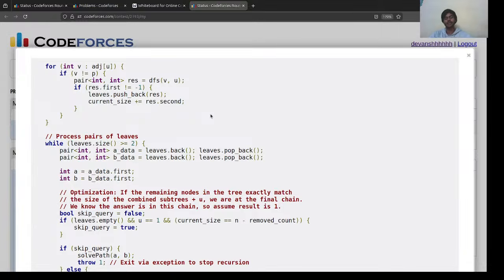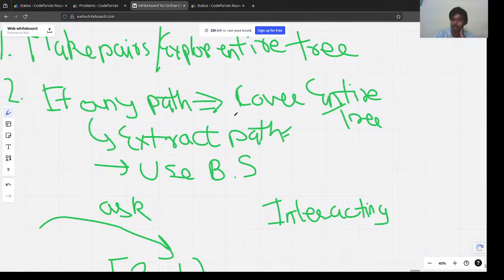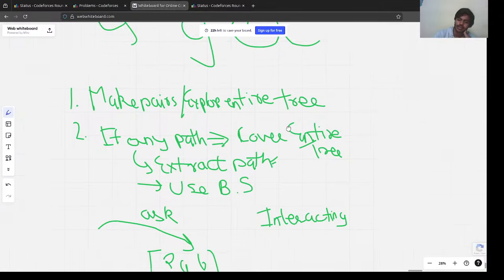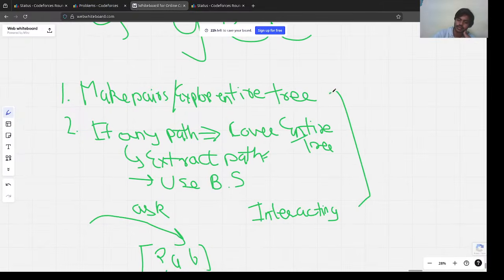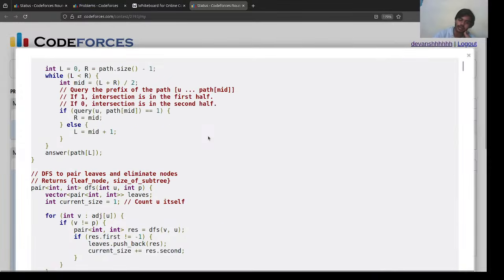Okay, you can now try after reading. This was the entire solution for this G problem. This was actually the solution, the entire key idea for the problem, right? The rest was just implementation, like how you are going to implement it.